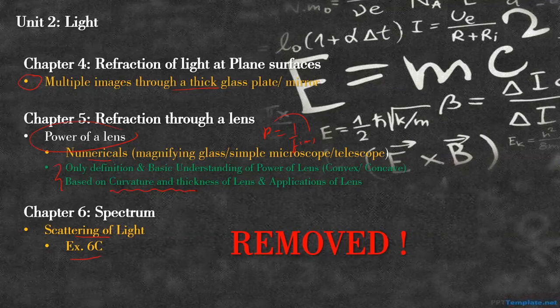Okay, now the sixth chapter, spectrum. One of the most beautiful topics of this chapter has been removed. I'm really heartbroken for this chapter because scattering of light was such a nice topic. Students love that topic because it's actually happening. Scattering of light includes topics like why the color of the sky is blue. These are things which you can see daily, right? In early morning or at sunset, when you see the sun rise or set, at that time the color of the sky is orangish red, right? Why are these things happening?